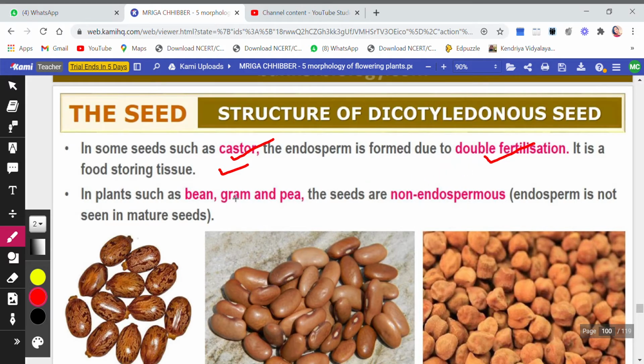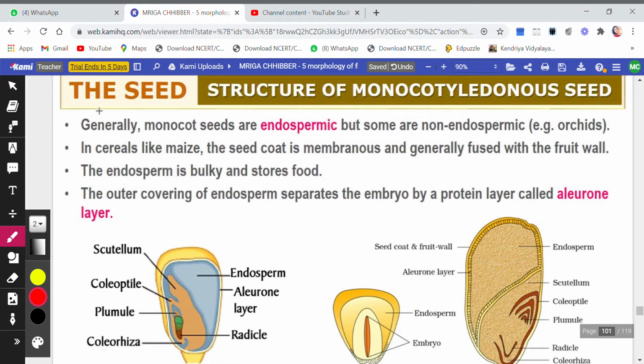In plants such as bean, gram and pea, the seeds are non-endospermous. That means endosperm is not seen in these mature seeds. Why is endosperm not seen? Because all the endosperm has been consumed by the developing seed. सारा का सारा एंडोस्पर्म कंज्यूम हो गया, ठीक है, जब सीड डेवलप हुआ प्लांट में तो सारा एंडोस्पर्म कंज्यूम हो गया। Generally, monocot seeds are endospermic, but some are non-endospermic. Non-endospermic examples they've given as orchids.